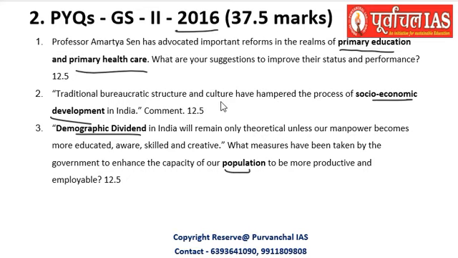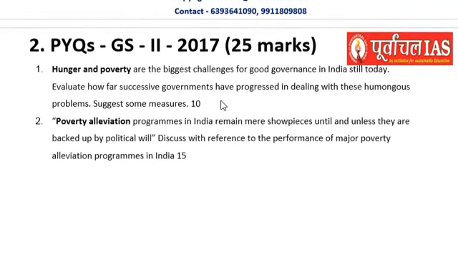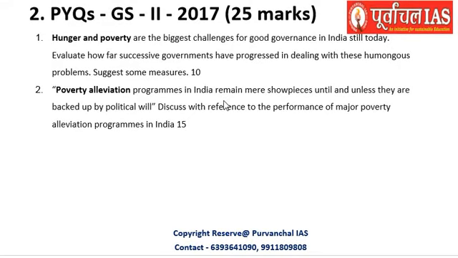Of course, you might know the static and the dynamic syllabus of this, but to understand that you need some expertise in this particular field. If we consider the 2017 paper, 25 marks worth questions related to hunger and poverty alleviation have been asked. Two questions were asked.